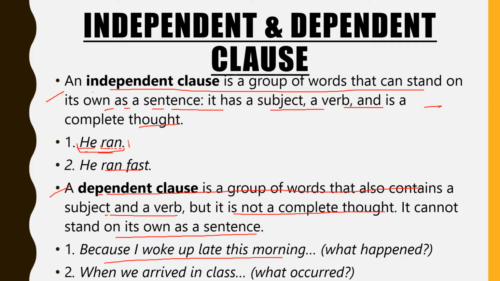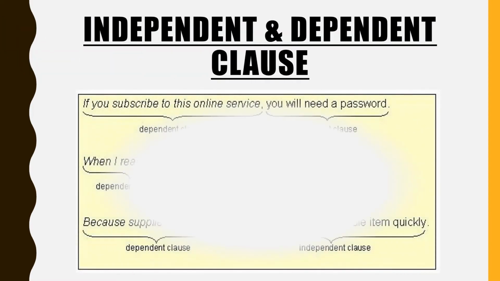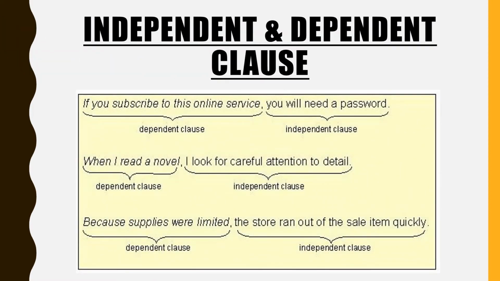When we arrived in class. So this is also a sentence, but it is not a complete sentence. It is dependent on what occurred when we arrived in class. So still, it's not complete in meaning. So let's now understand with the help of a few examples what independent and dependent clauses are.